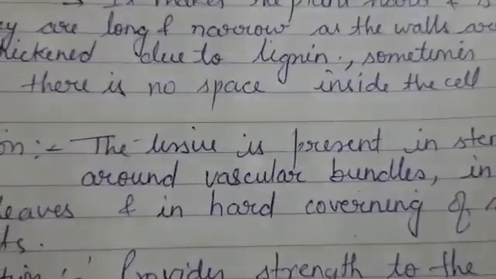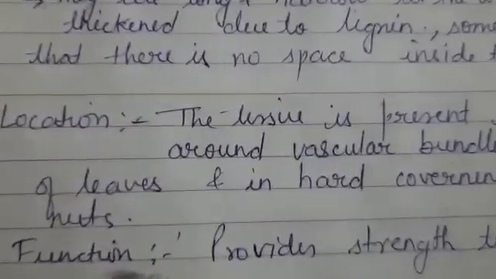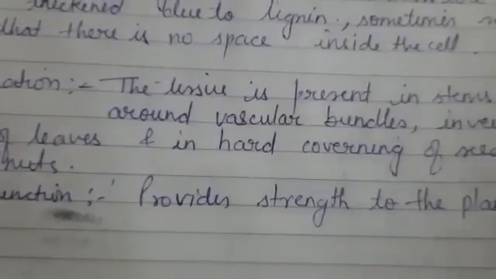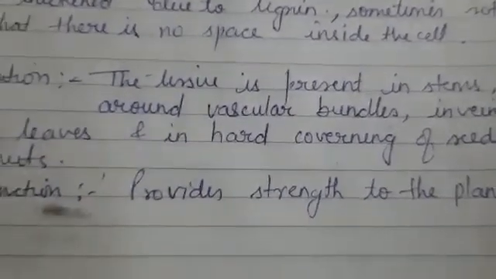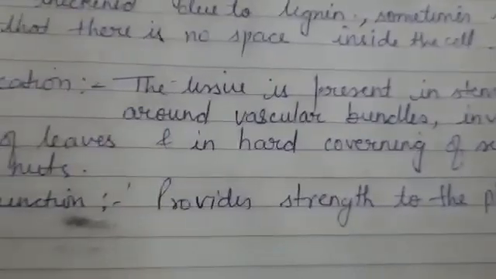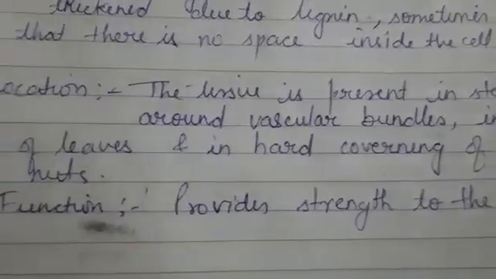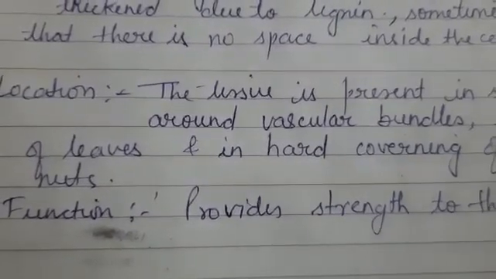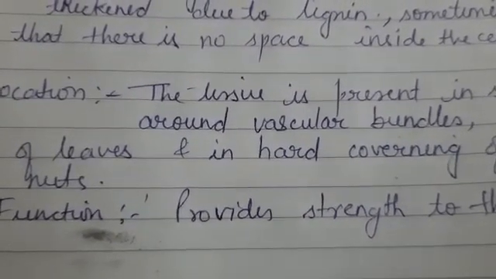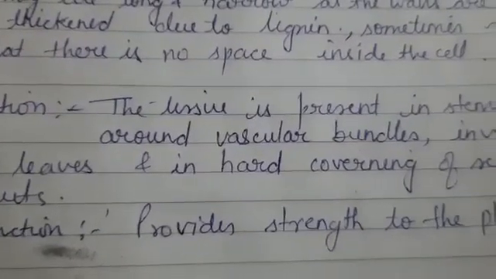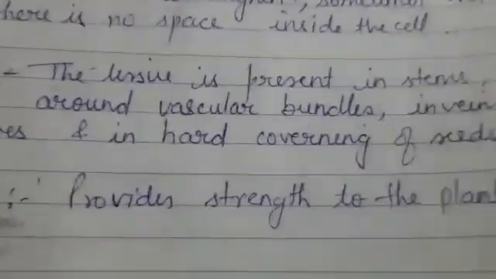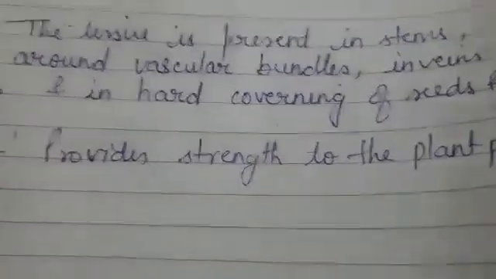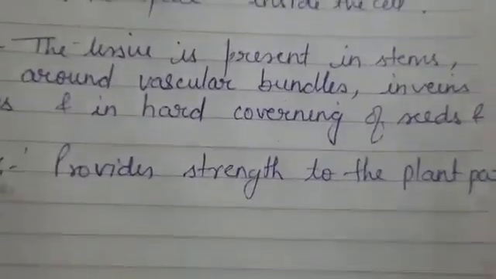So what is its function? Let's see first the location. The tissue is present in the stems, around the vascular bundle, in veins of the leaves, in hard covers of nuts, even the husk of the coconut is sclerenchyma. Because it is so stiff and hard, it provides strength to the plant parts. It provides the strength which is required by the plants.